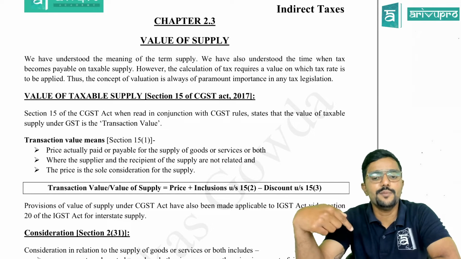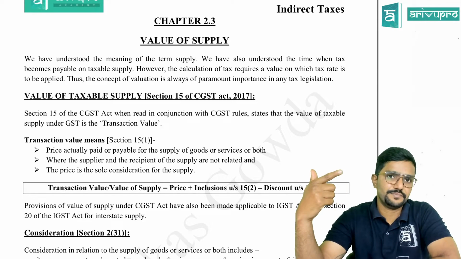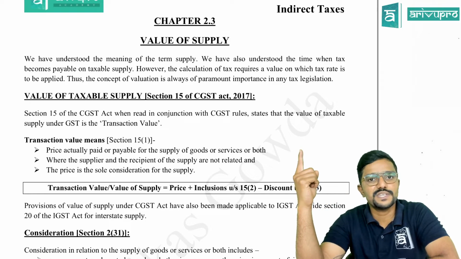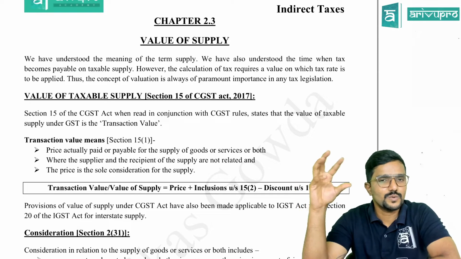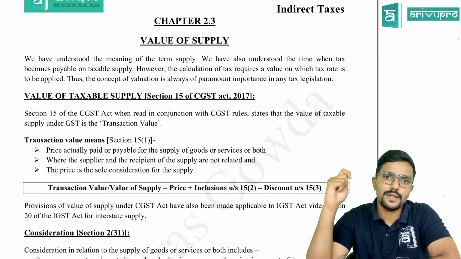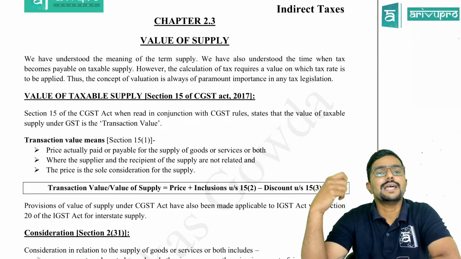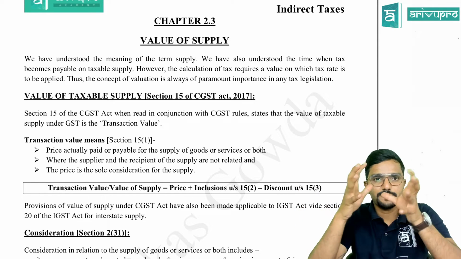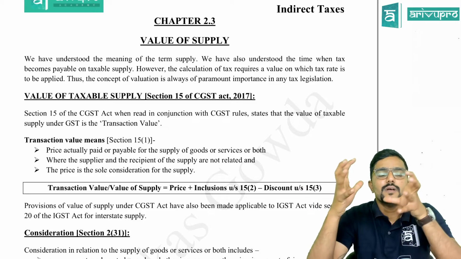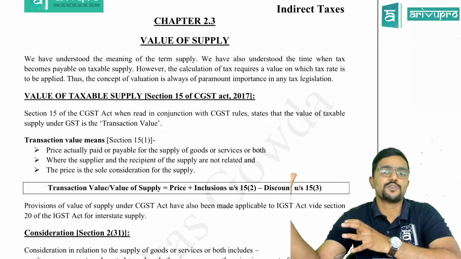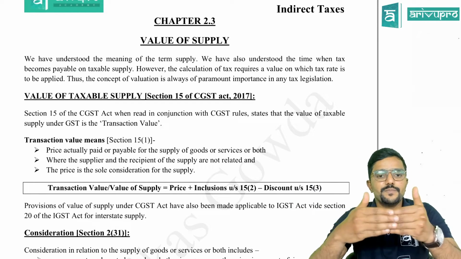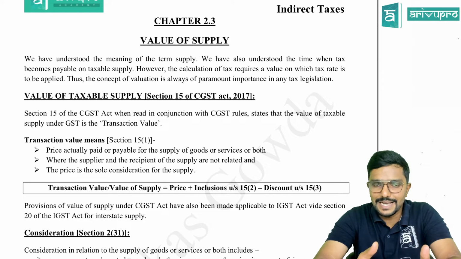Especially on import IGST is levied, because export is treated as zero rated supply, so it is tax free, whereas on import IGST would be levied. So with respect to import, export and all, we will be learning it in the customs topic. Once we are done with GST, even customs is a part of indirect tax for us.